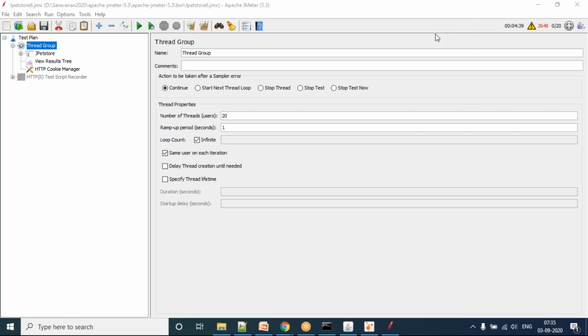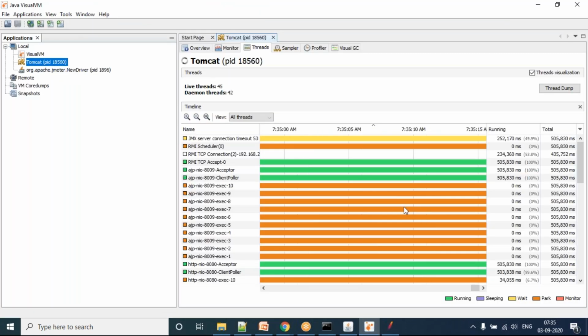What we are trying to understand here is, when we are triggering a load or a test in JMeter, or in a real scenario also, not only JMeter simulation or LoadRunner simulation, but the real user who is accessing the system, tools like JVisualVM, JConsole, or JProfiler will really help you bring in that flavor.